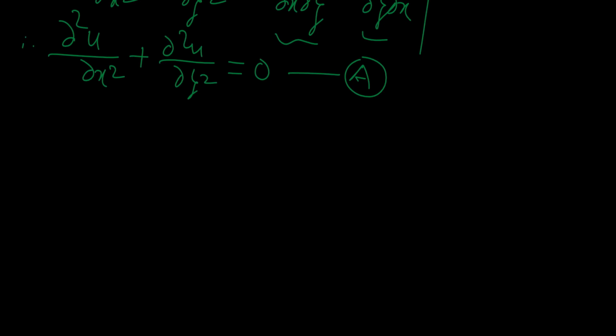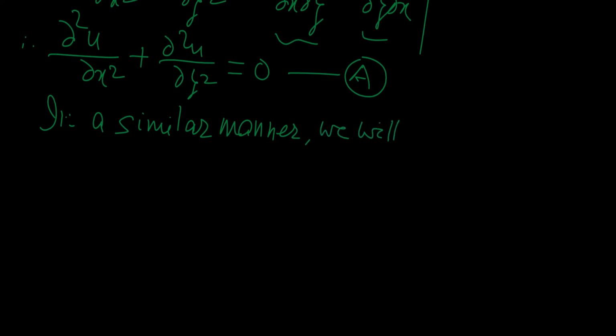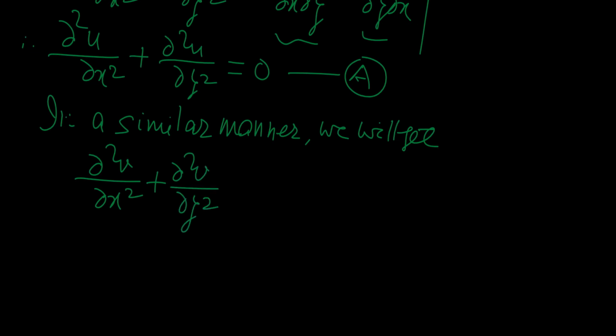So in a similar manner we will get del 2v by del x square plus del 2v by del y square, and this equal to 0.